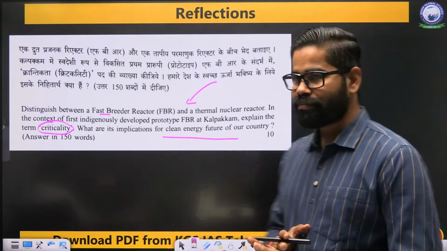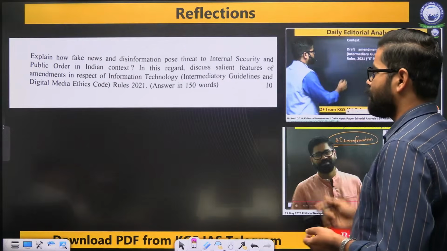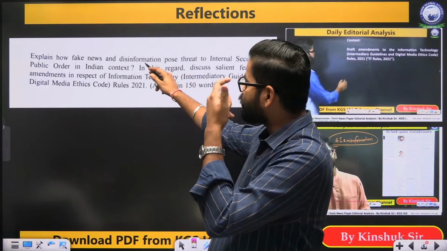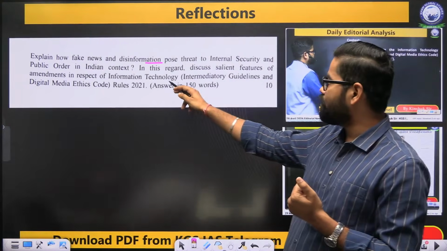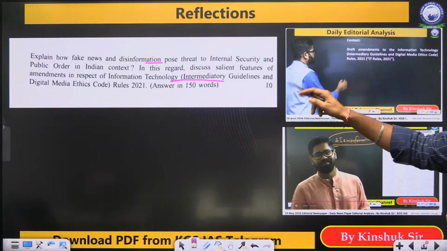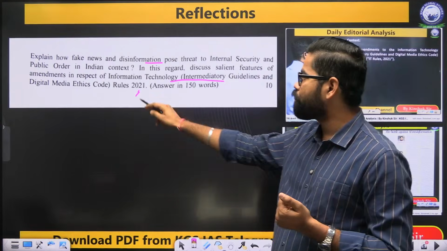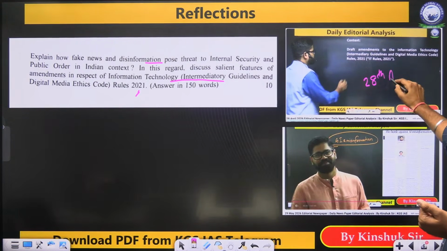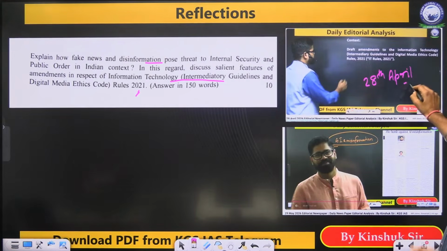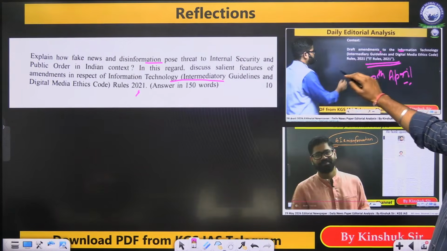Okay. Then, if you look at this, fake news and disinformation. See this one thing. And the second part is with respect to the IT rules, amendment to the IT rules. In the editorial session on 28th April, amendment to the IT Rules 2021, we discussed this.